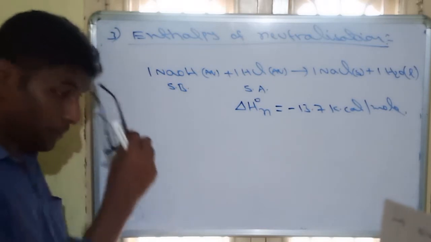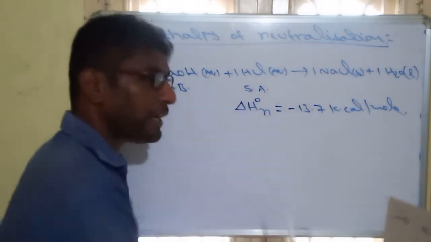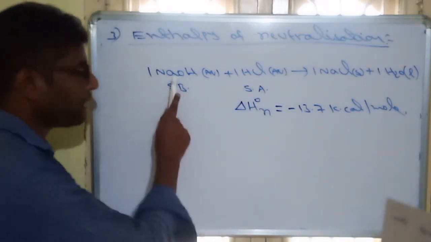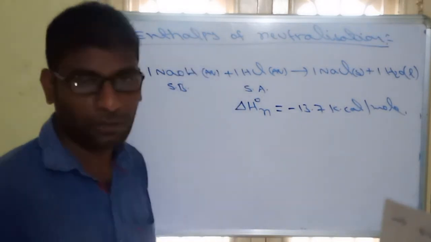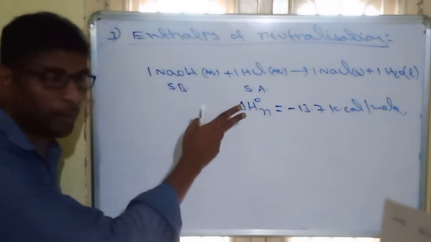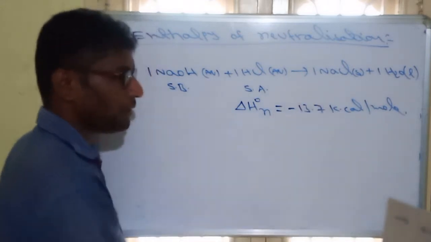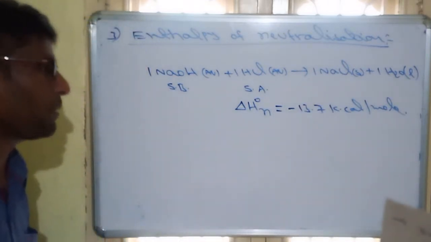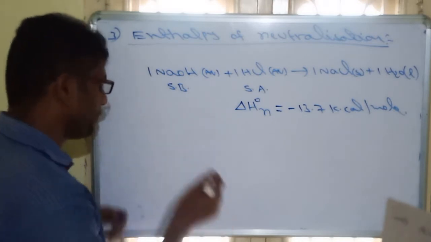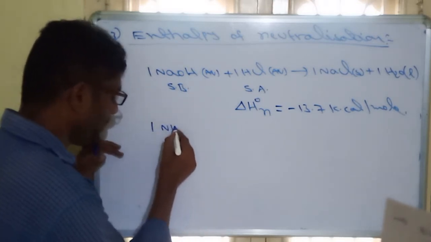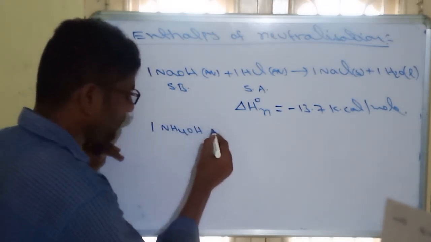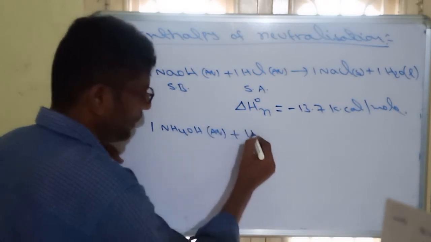Now see this, this value is constant whenever both acid and base are strong. If both strong are combining, exactly 1 mole of water will form, we get 13.7 kilocalorie per mole. But what if we are taking NH4OH and HCl?